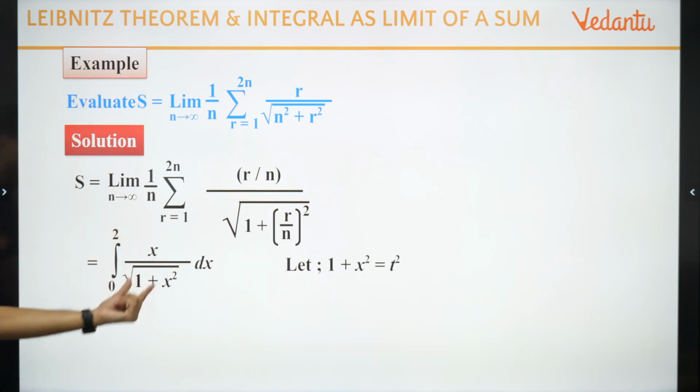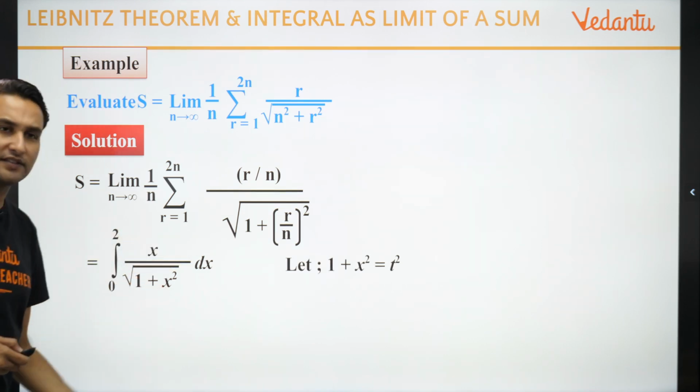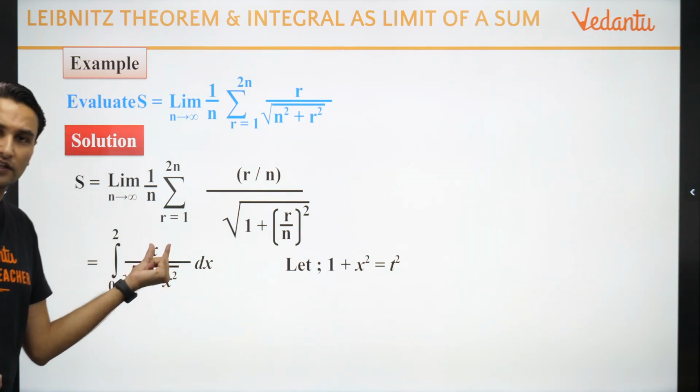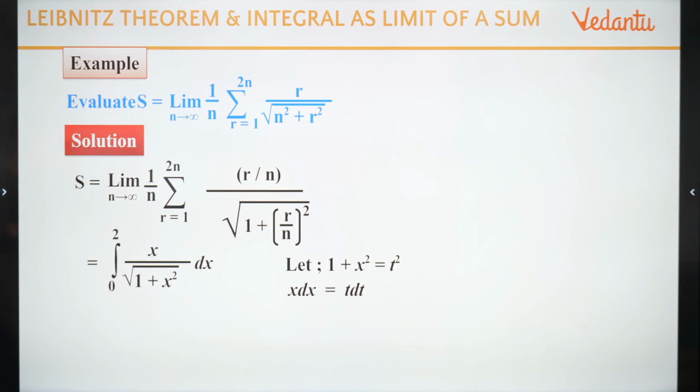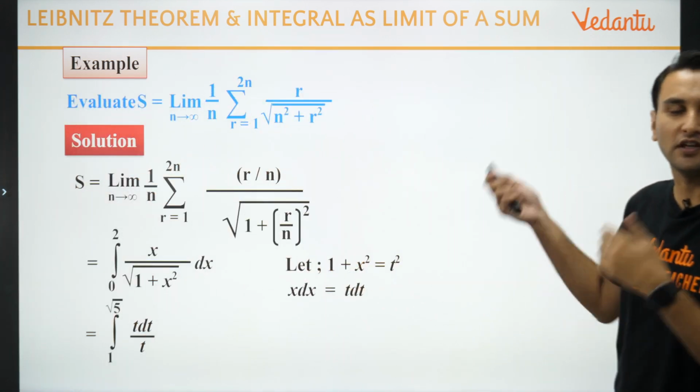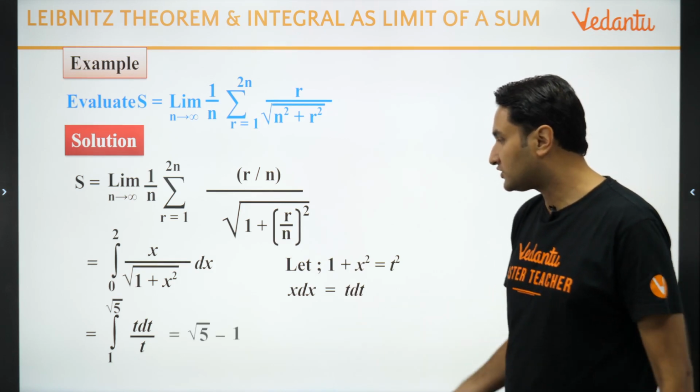Now solve कैसे करोगे? बहुत सिंपल है. Put 1 upon x square is equal to t square, because denominator का differentiation is written above. Very simple. So x dx t dt upon t, limits will change. I am not going into the solution here because we have solved such problems n number of times by now. So I am simply showing you the answer.